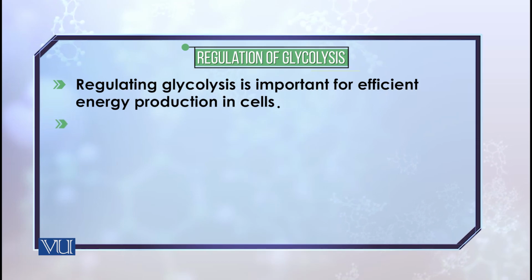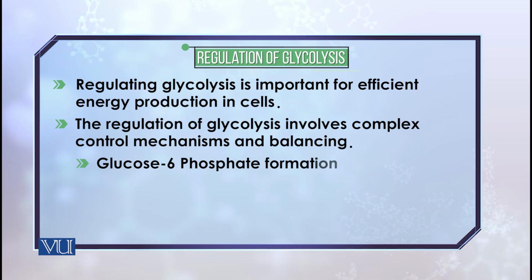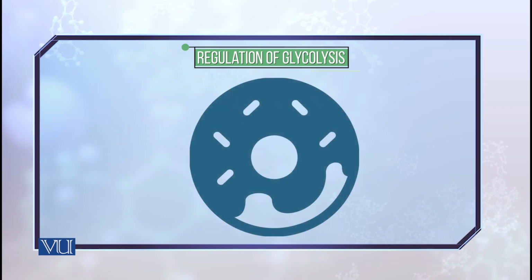There are three reactions which are of most importance when we are talking about the regulation of glycolysis. Glucose 6-phosphate formation, the very first reaction of glycolysis, fructose 1,6-biphosphate formation, and pyruvate formation.